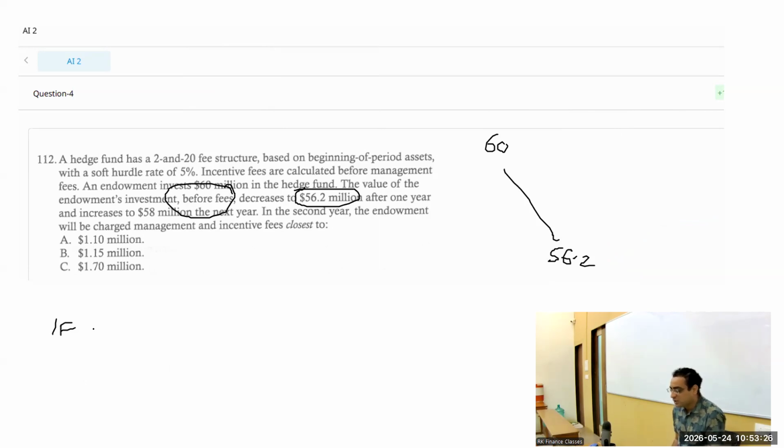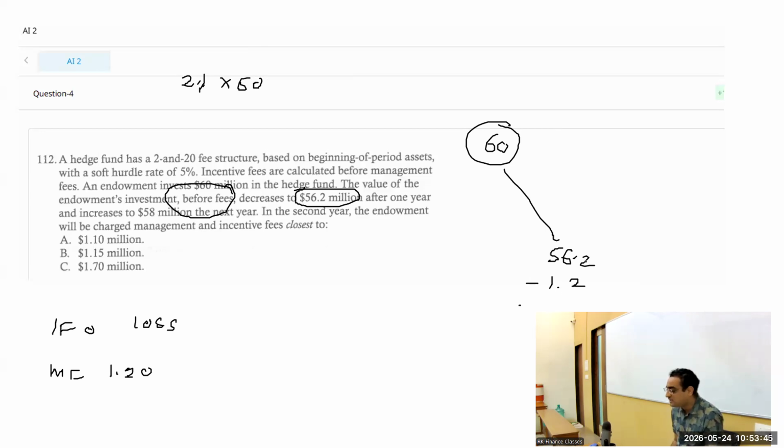Obviously, incentive is 0 because there's a loss. But management fee would be there, and that would be 2% of beginning funds, 2% of 60. 1.20 was the management fee and incentive was 0. So total fee is 1.20. After subtracting this, we get to know 55 was the value at the start of the year, and that 55 became 58.